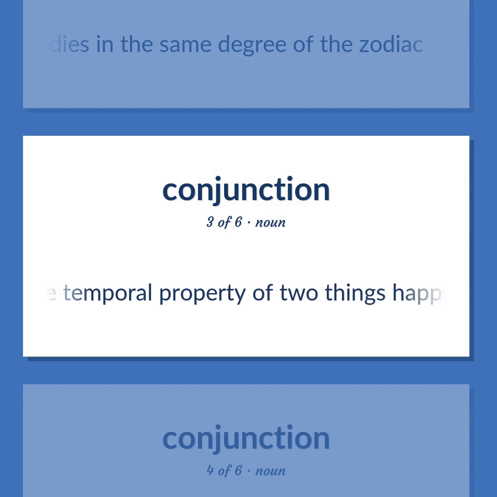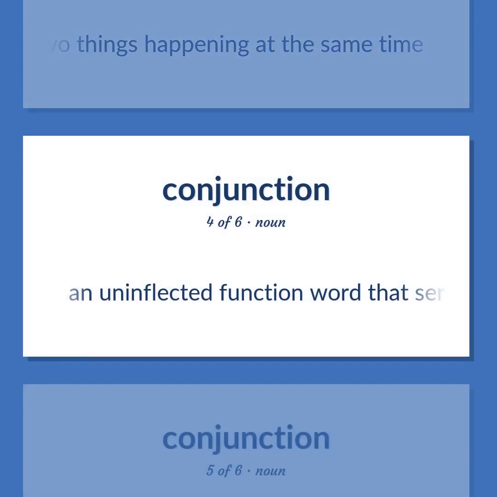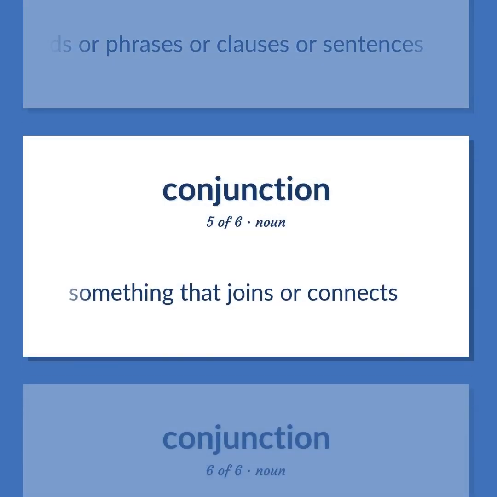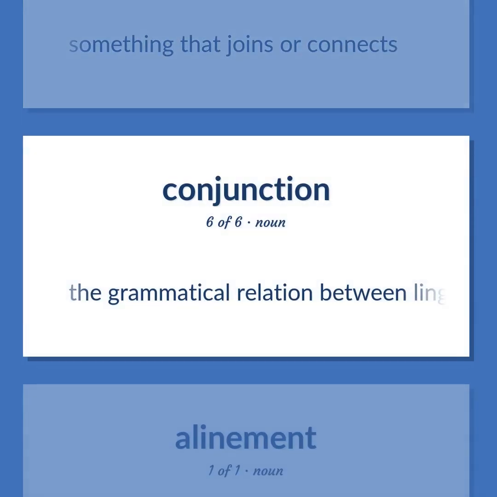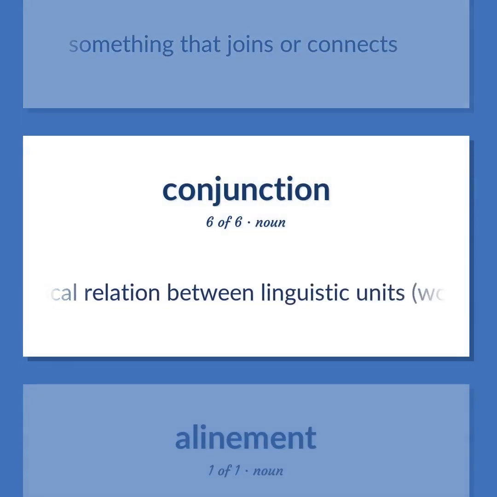The temporal property of two things happening at the same time. An uninflected function word that serves to conjoin words or phrases or clauses or sentences. Something that joins or connects. The grammatical relation between linguistic units, words or phrases or clauses, that are connected by a conjunction.